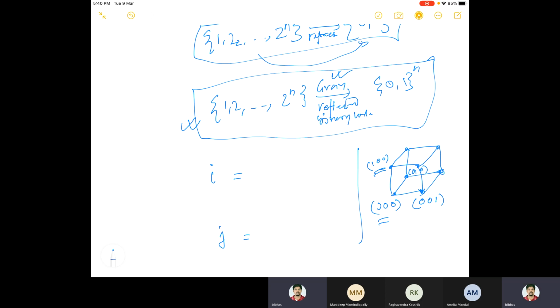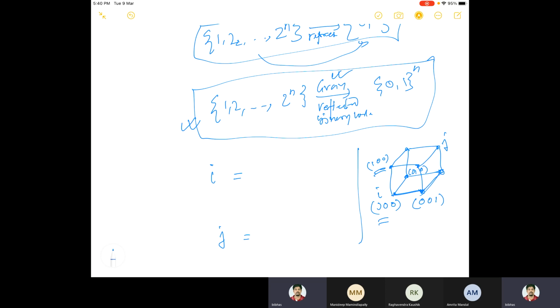When you are considering an n-dimensional hypercube, i and j are some nodes in this hypercube, and these nodes are nothing but strings of length n of 0 1s. Because it is a connected graph, you can reach from i to j using a path.